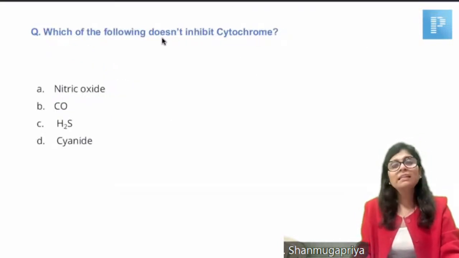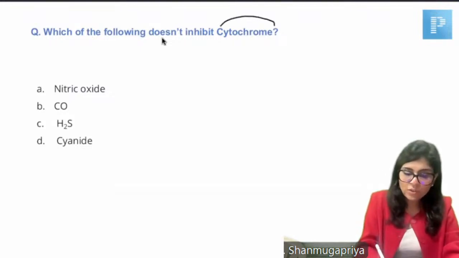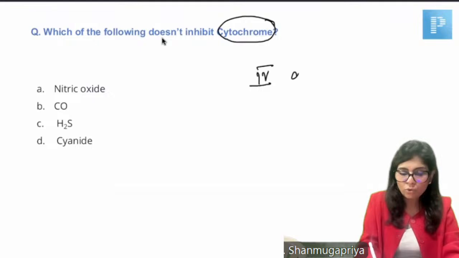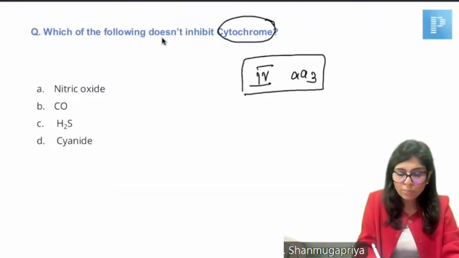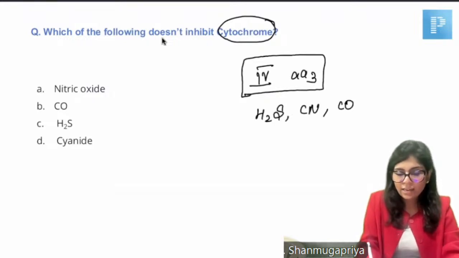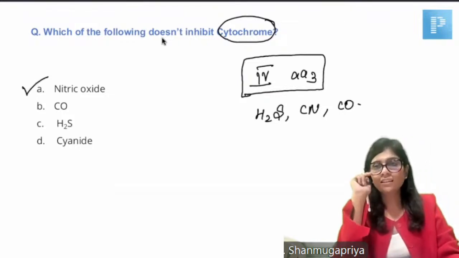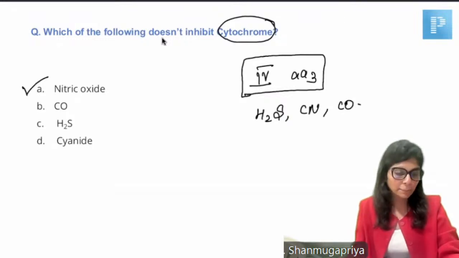Which of the following does not inhibit cytochrome? We have electron transport chain complexes, wherein complex 4 is cytochrome A and A3. This complex 4 is inhibited by common poisons like hydrogen sulfide, cyanide, and carbon monoxide. So what is the right answer? Very good, Alam. The answer is nitric oxide. Nitric oxide is not an electron transport chain inhibitor. Good.